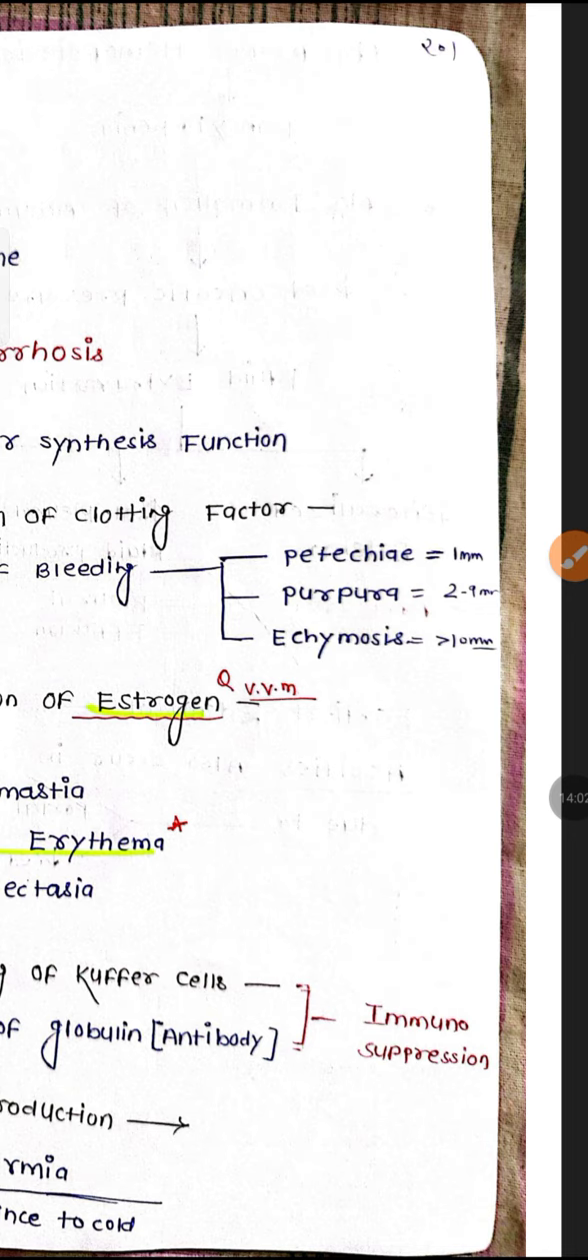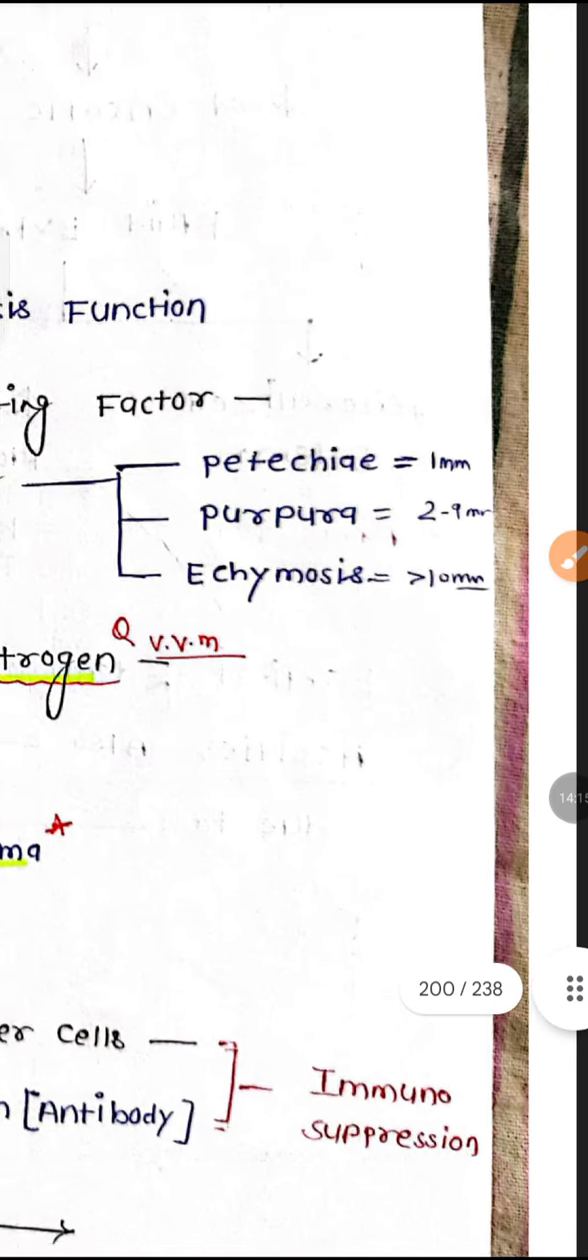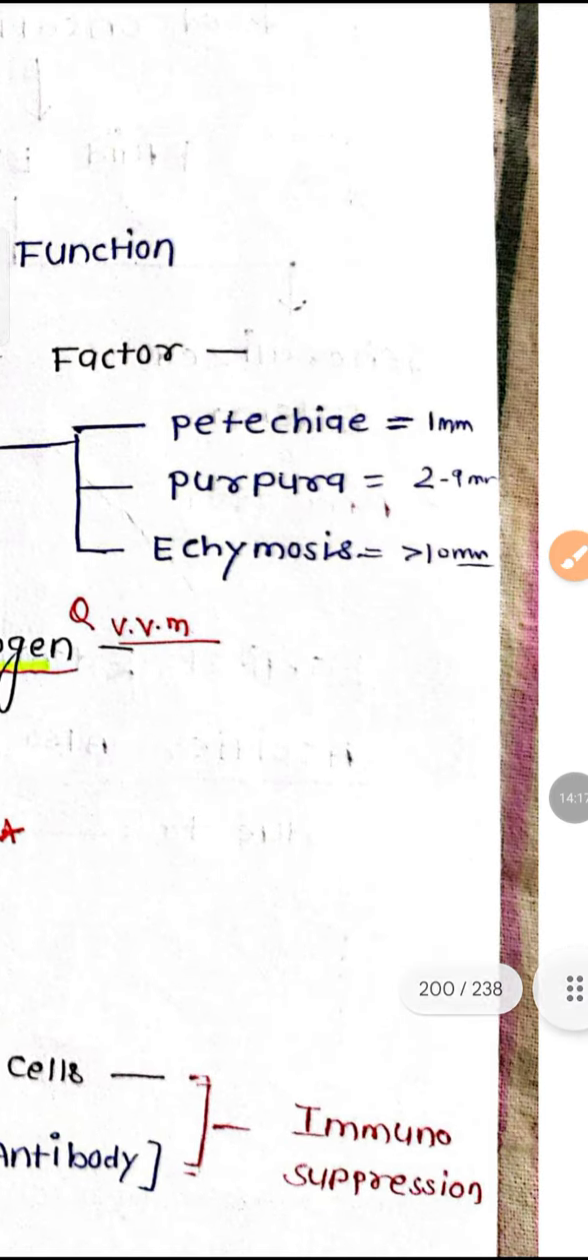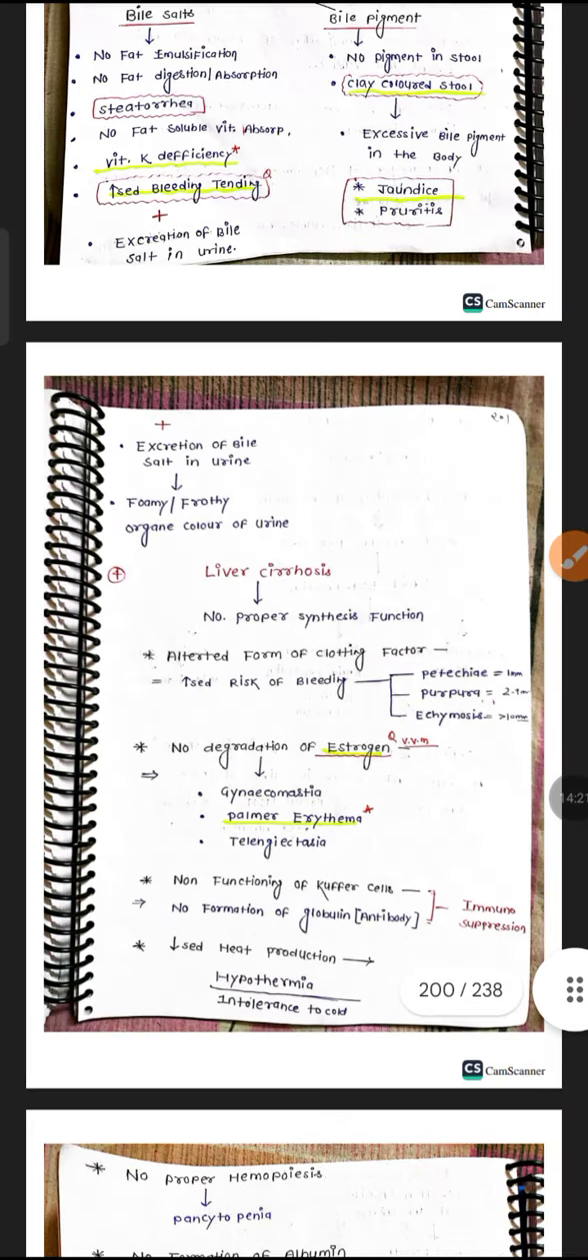Petechiae are dot-like blood clots on the skin. Petechiae we will call when they are about 1 mm. Purpura means 2 to 9 mm. Ecchymosis is more than 10 mm. This is very, very important. So this type of skin discoloration will be seen in the patient.